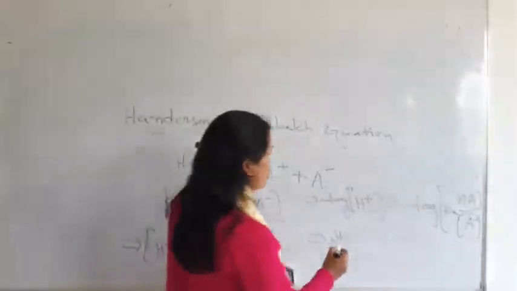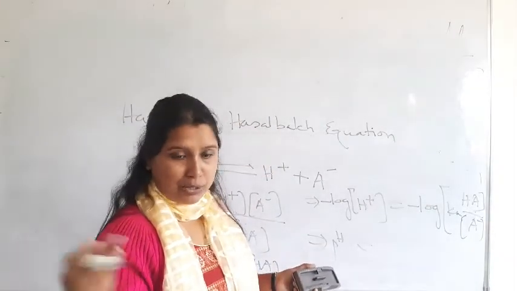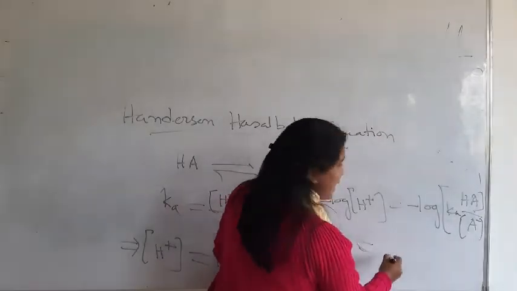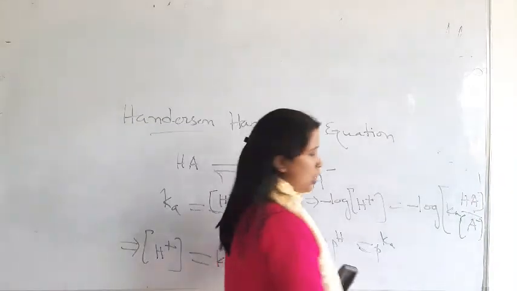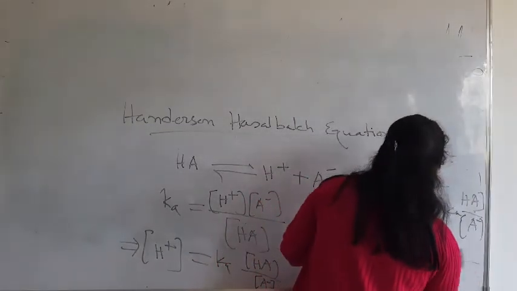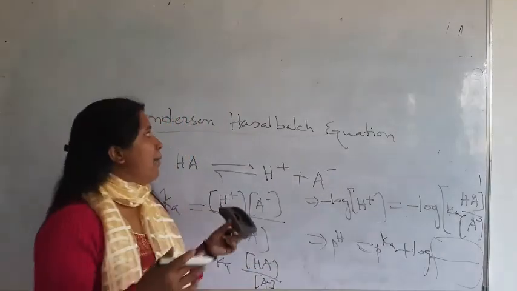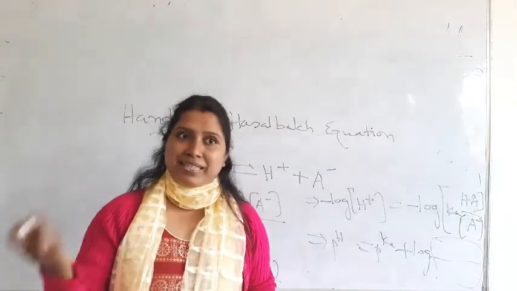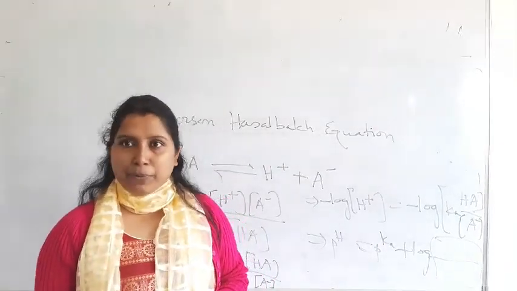No need to write, I will give it to you. So pH equals pKa plus log of A minus over HA. You will get this in the material. In this way we can determine the Henderson-Hasselbalch equation for the basic buffer solution also. This is very simple.